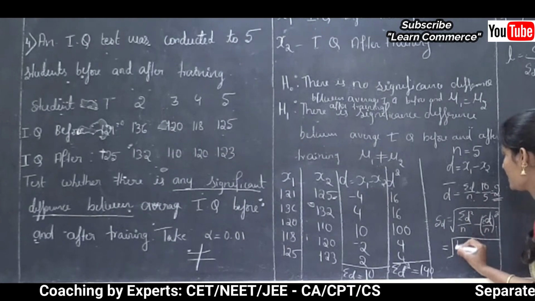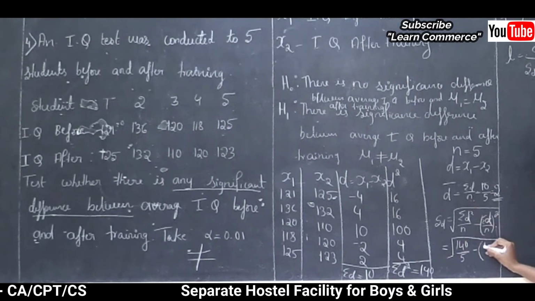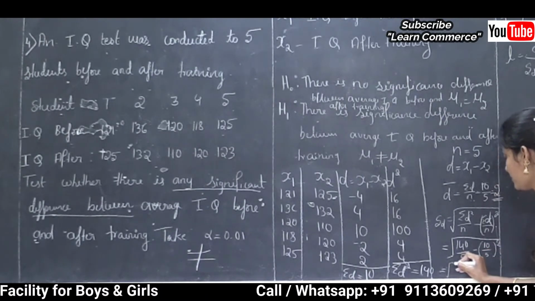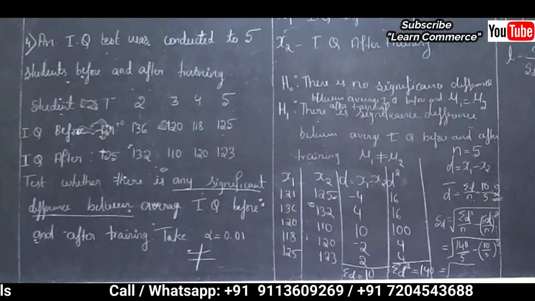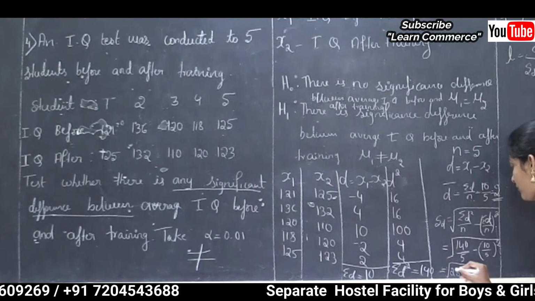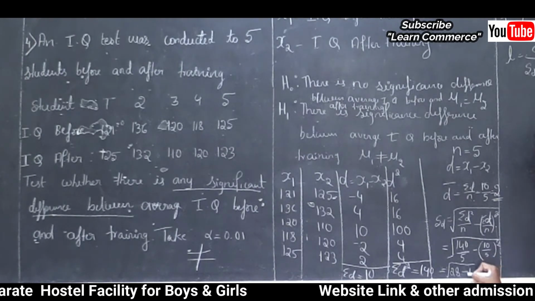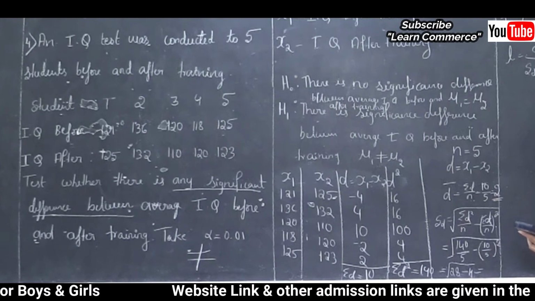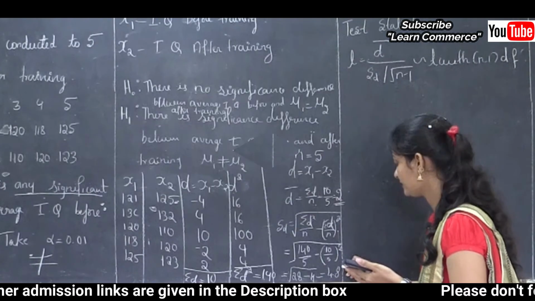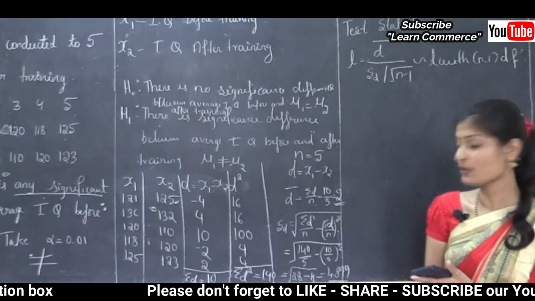Now I will substitute those values in this formula. That is, sum of D square is 140 divided by 5, minus sum of D, that is 10 divided by 5, whole square. This is equal to square root of, see here, 140 divided by 5, that is 28, minus 10 divided by 5, that is 2. 2 square is 4. See, 28 minus 4 is 24. The square root of that answer is 4.898. This is equal to 4.899.